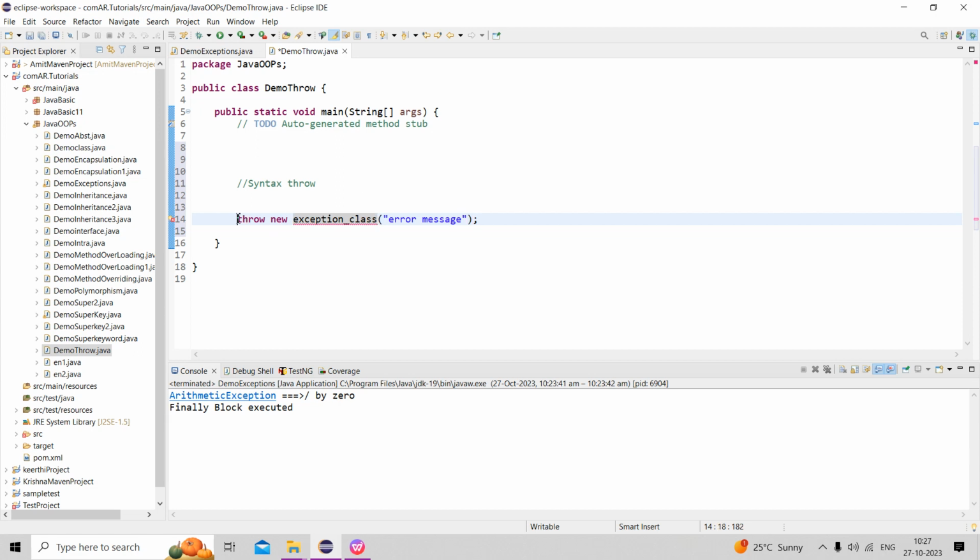This is for throwing an exception explicitly, both checked as well as unchecked exceptions. We can specify the class of the exception object which is to be thrown. The exception has an error message that provides the error description. Now we can go there, I can show an example.